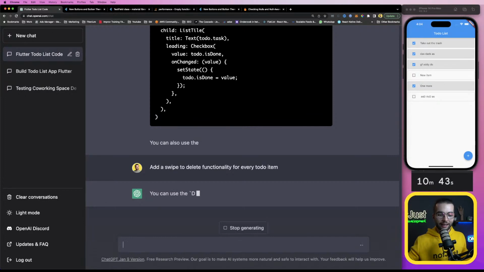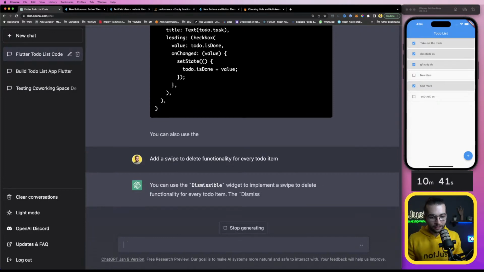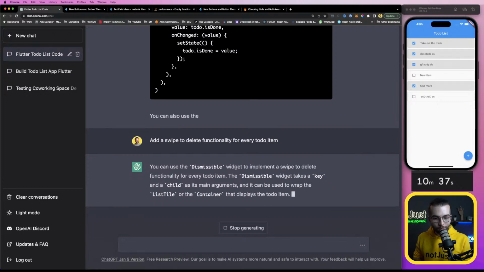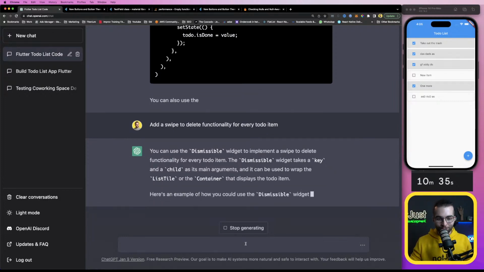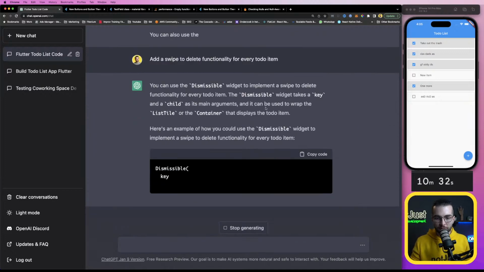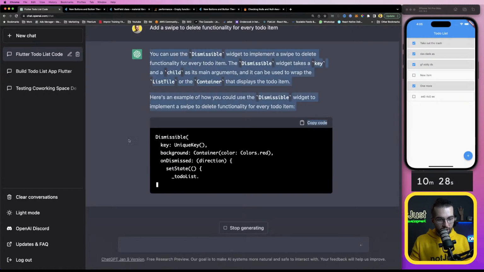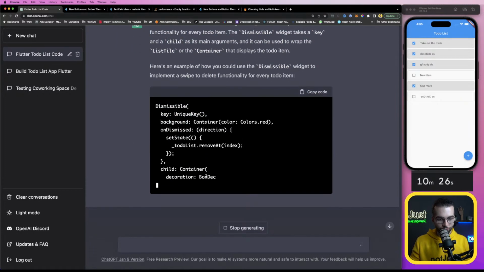Can you do that? You can use the dismissible widget to add delete functionality for every to-do item. The dismissible widget takes a key and a child. Dismissible. Okay. Unique key.